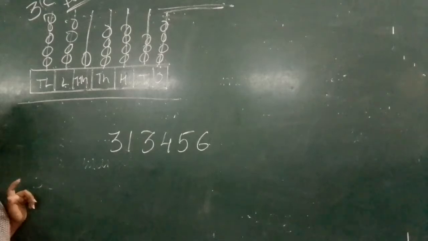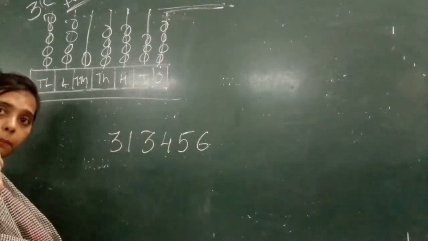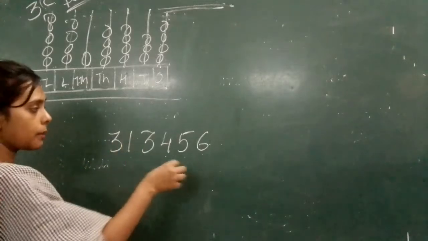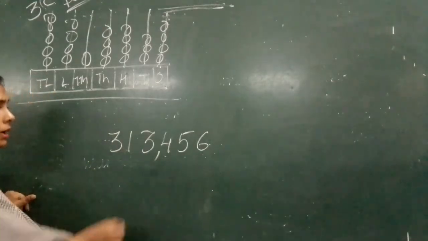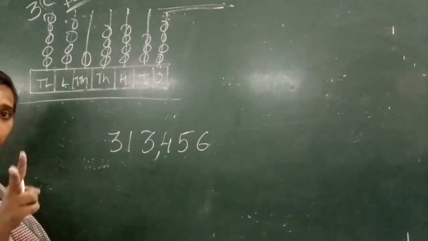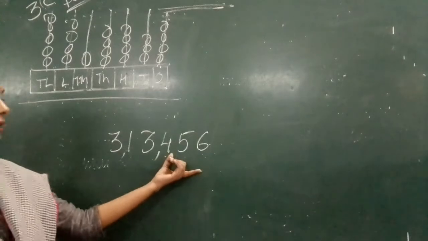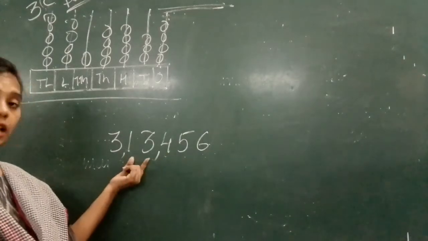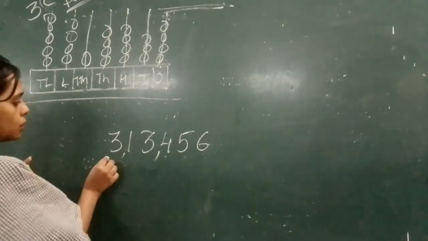First, what will you do? You will straight away put commas. After every period, you will put a comma. After the ones period, put one comma. Then the next period is of 2 digits, so you put one comma. So now you know this is the ones, then this is the thousands, and then this one is the lakh.